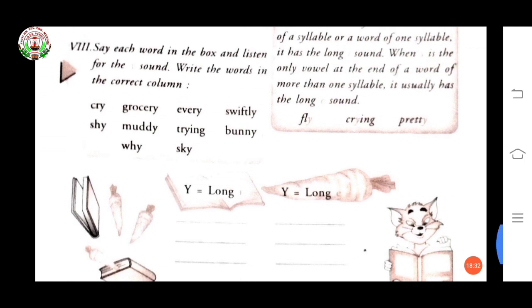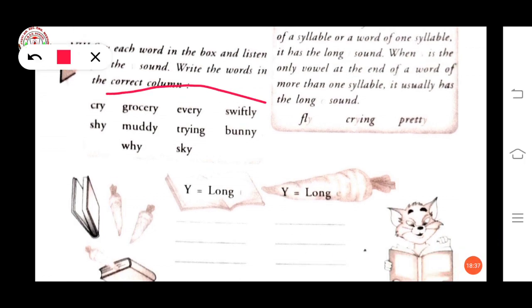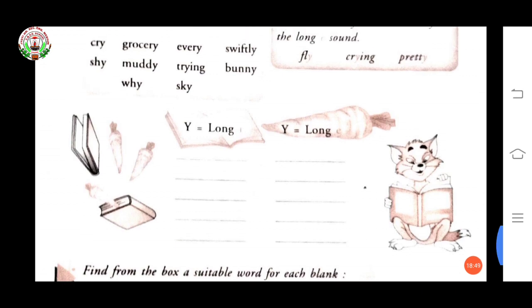So here this is the box. You have to choose the word and keep it in these two boxes. So long I sound: cry, shy, why, trying, sky.